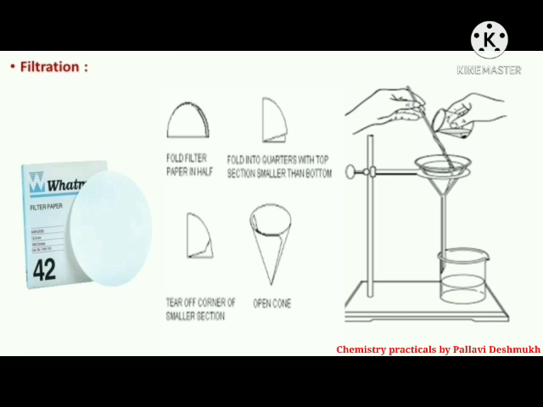Filtration is carried out as follows. Fold the circular filter paper and a cone is formed. Now fit this cone in a glass funnel moistened with distilled water and press it tightly to the side of the funnel. Now place the funnel on the stand and place a clean beaker below it in such a way that the lower part of the funnel touches the side of the beaker. Now transfer the clear supernatant liquid followed by the precipitate. This is the process of filtration.